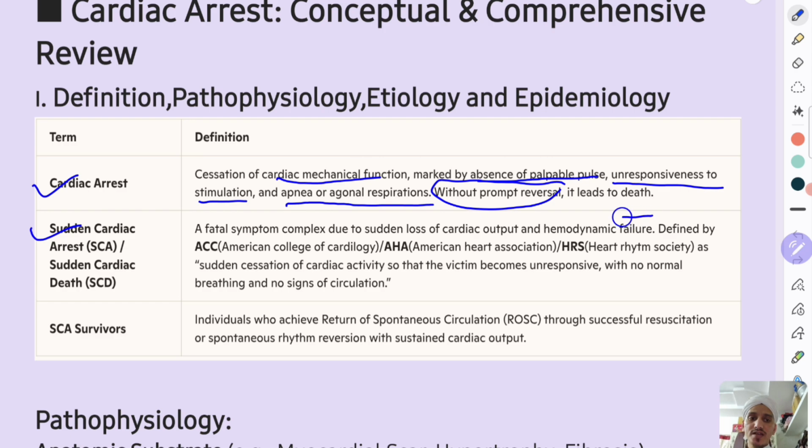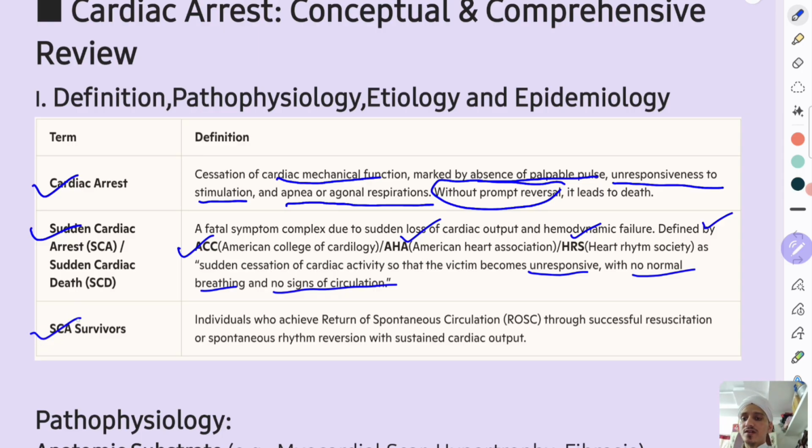It is defined by the ACC, American College of Cardiology, AHA, American Heart Association, and Heart Rhythm Society as sudden cessation of cardiac activity so that the victim becomes unresponsive, with no normal breathing and no signs of circulation, meaning no pulse and no BP recorded. That will lead to death. So death due to cardiac arrest is sudden cardiac death.